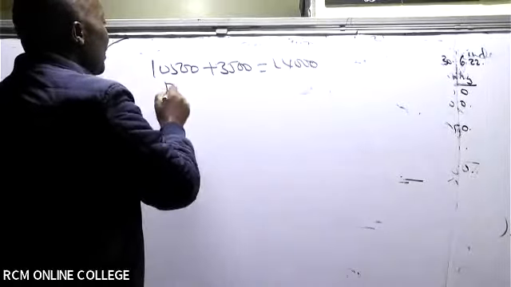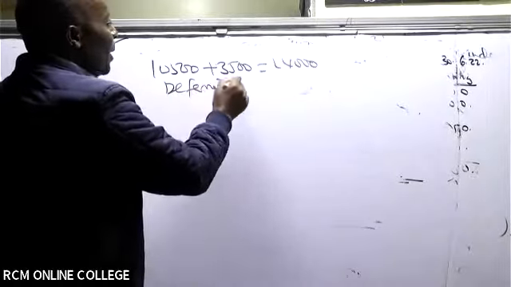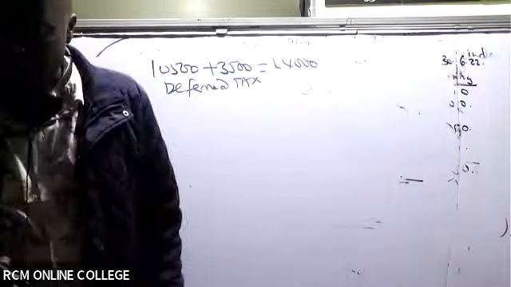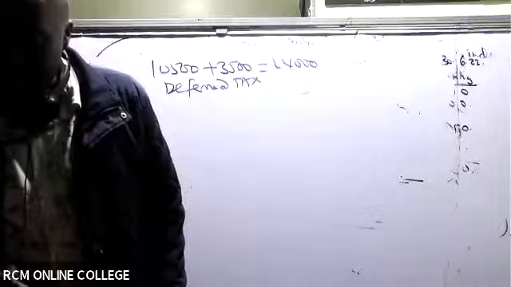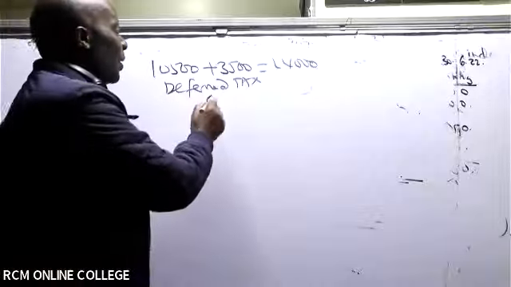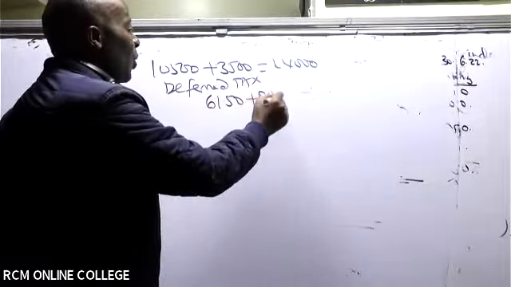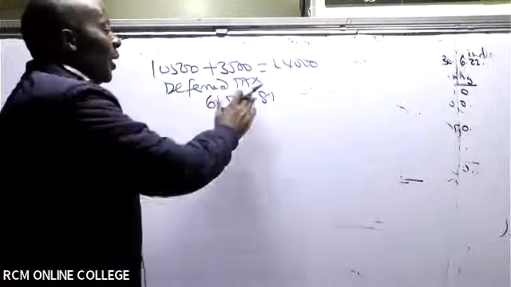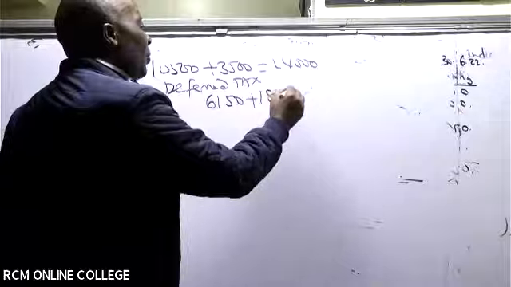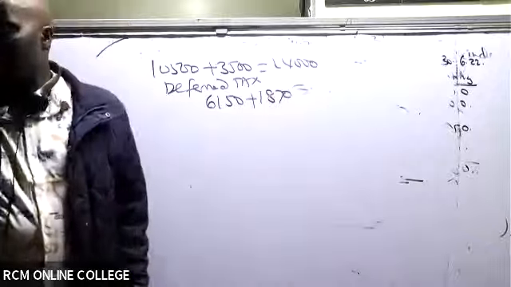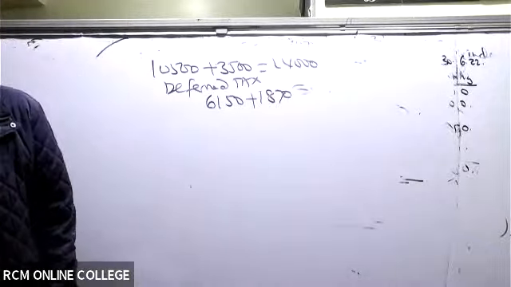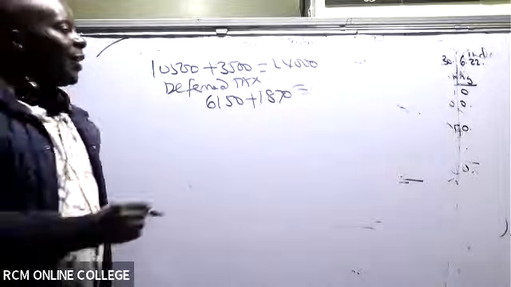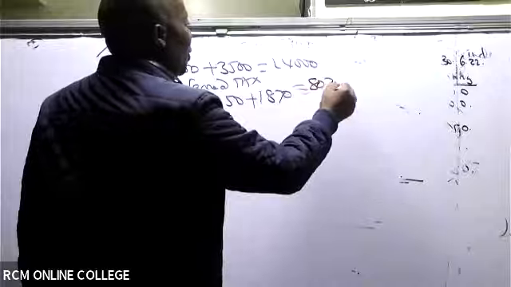Then we have the deferred tax there. For the deferred tax, we are taking the one of the parent. The one of the parent is 6,150, plus 1,870. Is there somebody who is able to give me the deferred tax figure? 8,020, isn't it? The deferred tax figure is 8,020.